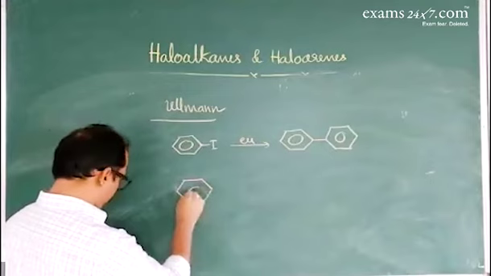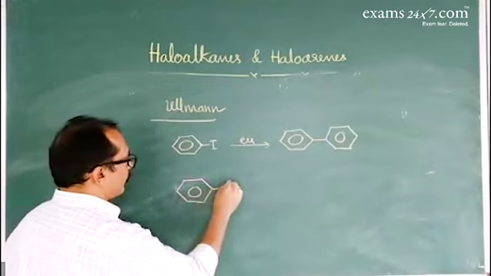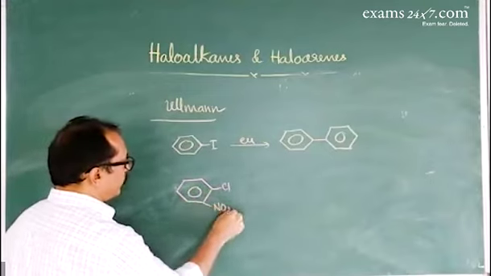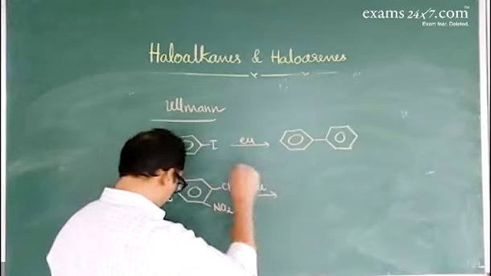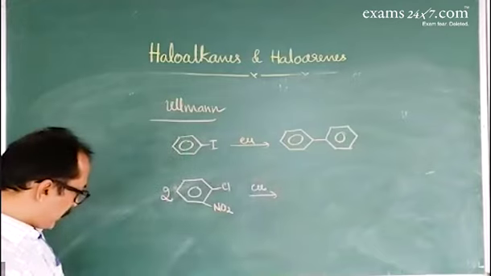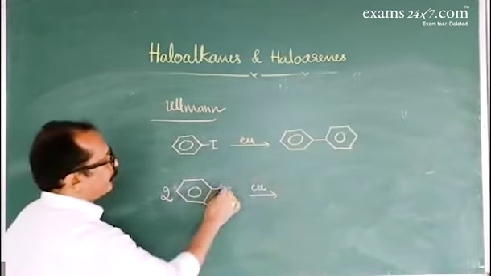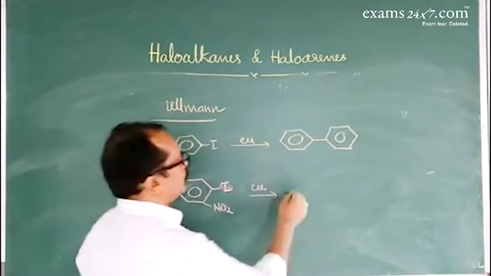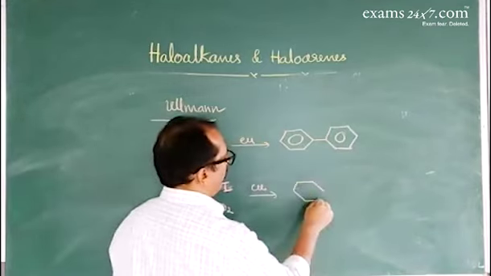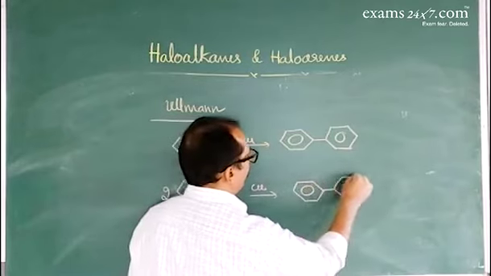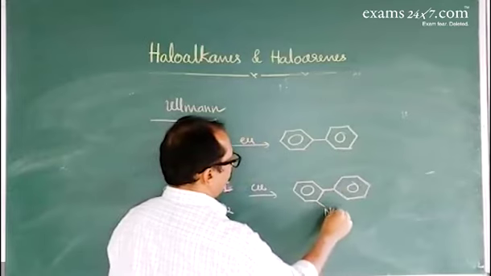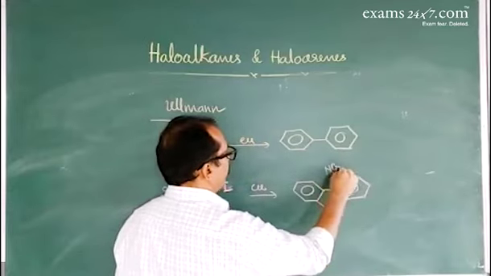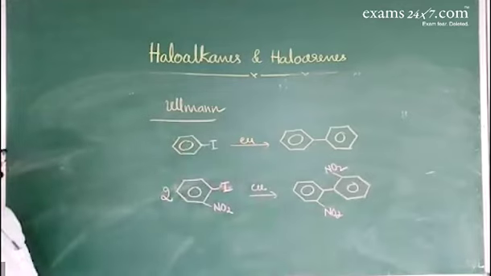Cl, NO2. Reacts with copper. Same kind of reaction takes place. It gives diaryl compounds with two nitro groups.